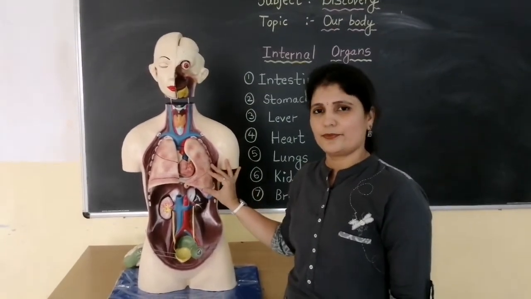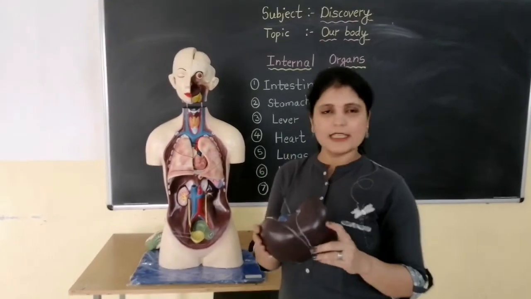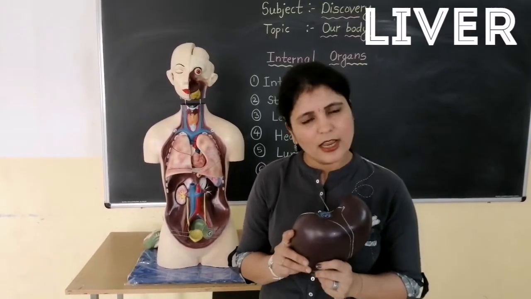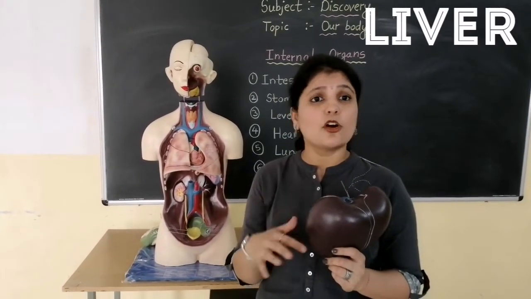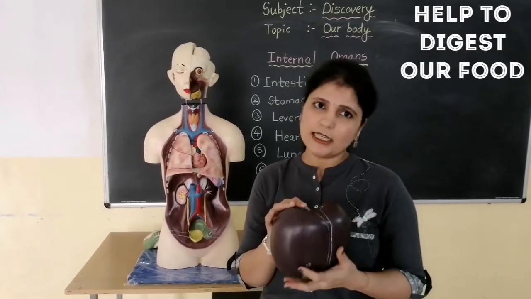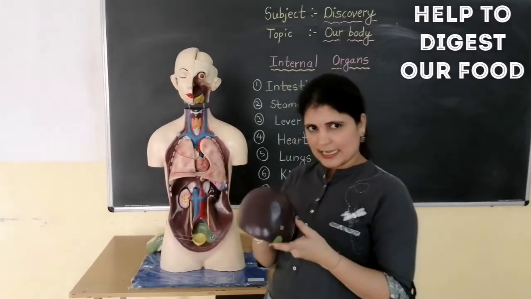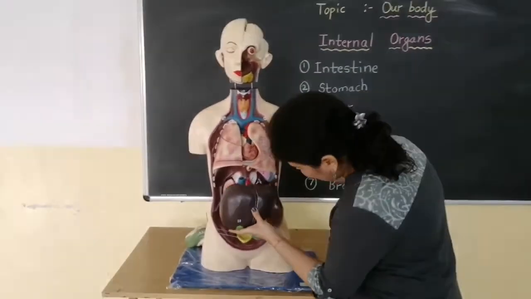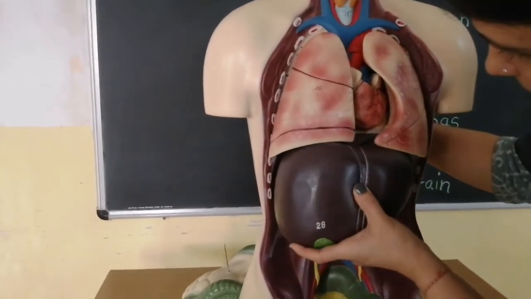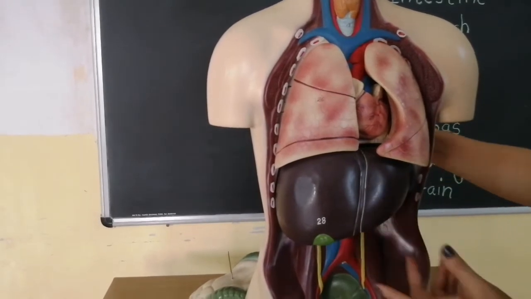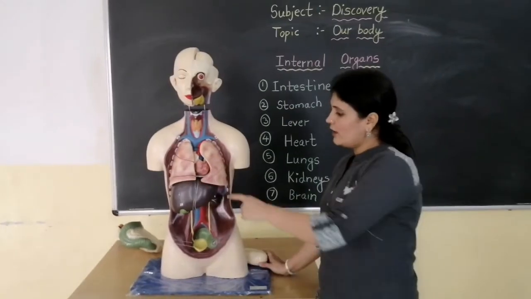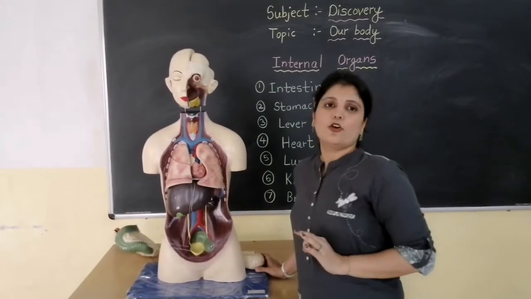Okay children? So the next organ which we will see is the liver. The main function of the liver is to help the process of digestion. It produces some juices or some substances which make our digestion process easy. Digestion is done easily. Now let us see where exactly it is placed in our body. It is actually placed here near the stomach area. Here it is placed. That is, the liver is the largest internal organ in our body.